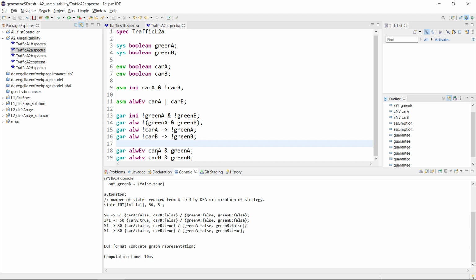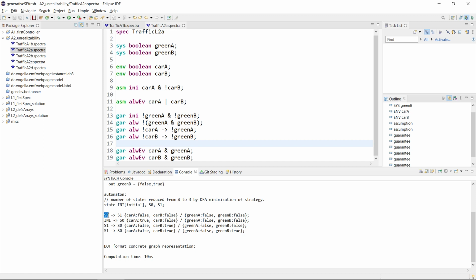One of the guarantees that we can't realize is that we have a car at A, and also we have a green light at lane A. So let's have a look what's going on. Initially there is a car in A, and we go to state S0.